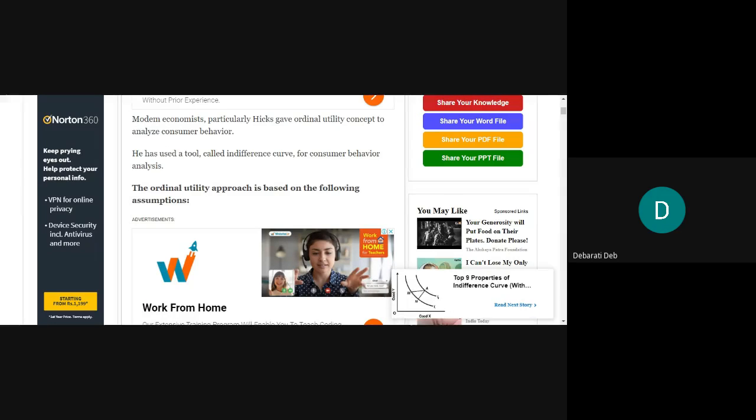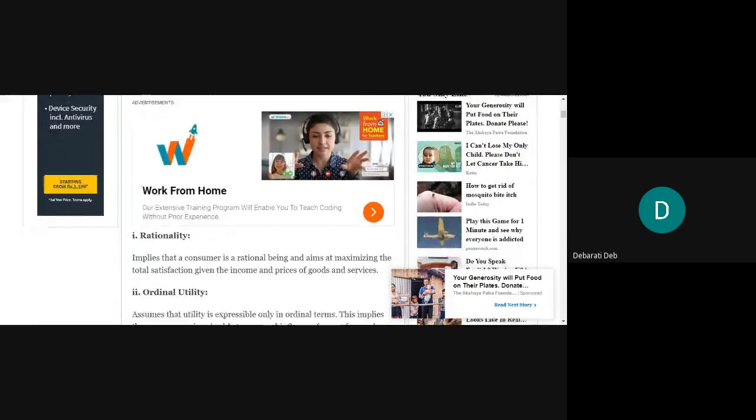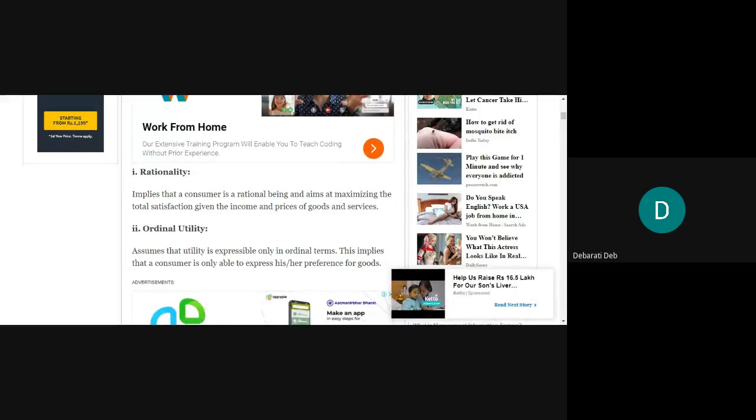So here the main focus of our discussion will be on understanding the indifference curve properly. It is a very interesting thing. Today we will learn that. So what is that? Let us see. But before discussing the indifference curve, obviously we'll have to go through the various assumptions of the ordinal utility approach. Just like I said during the cardinal utility discussion, all theories are based on some assumptions. So here also the ordinal utility approach has some assumptions.